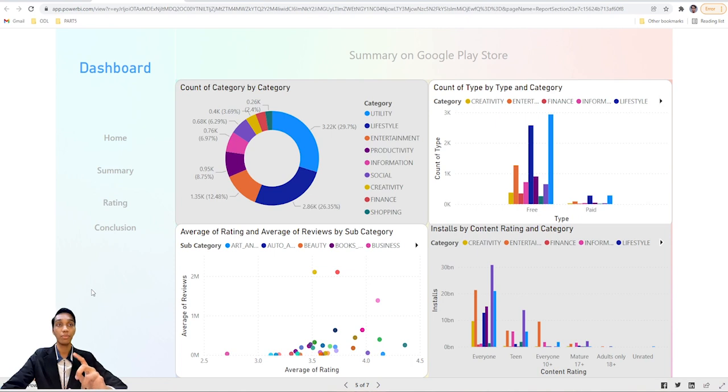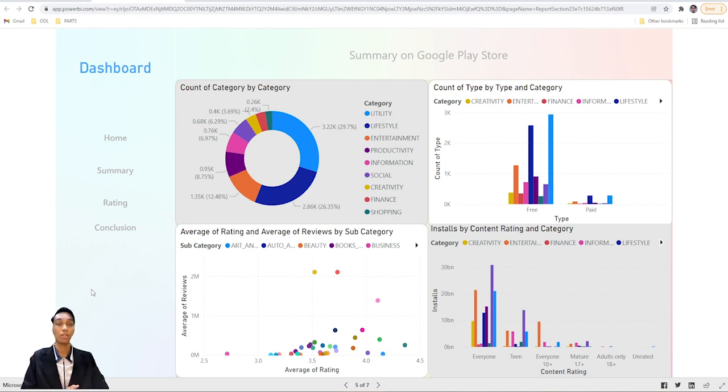Now we are going to look at count of type by type and category, our second chart. For this chart, we are using the group bar chart, where we separated the free types of category and the paid types of category. As we can see here, most of the categories lie inside the free type, and the paid types are less than 1,000. It means that not many people are willing to make an app for this type of category.